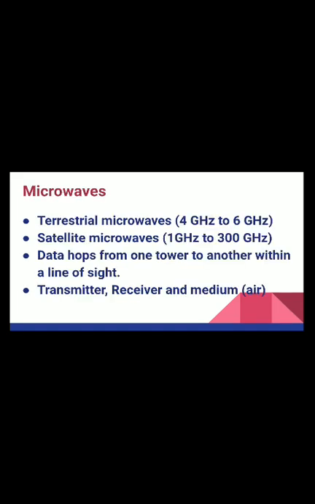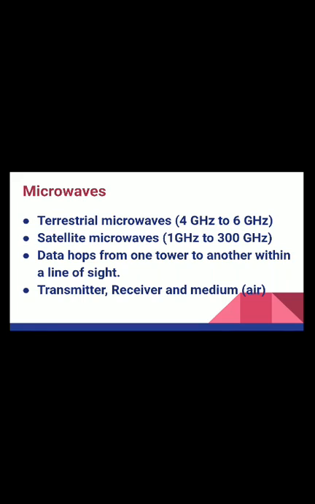So let us begin with microwaves. There are two types of microwaves: terrestrial microwave and satellite microwave. The frequency for terrestrial microwave is 4 gigahertz to 6 gigahertz, and for satellite ones it is 1 gigahertz to 300 gigahertz. So in terrestrial microwave, what happens?